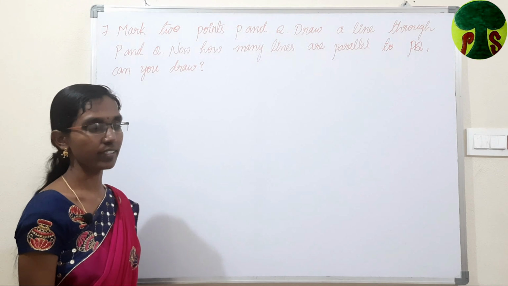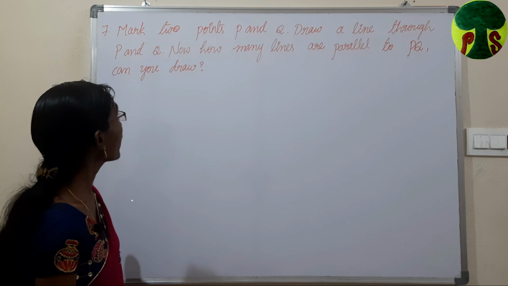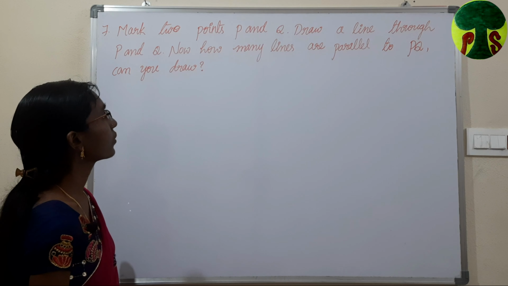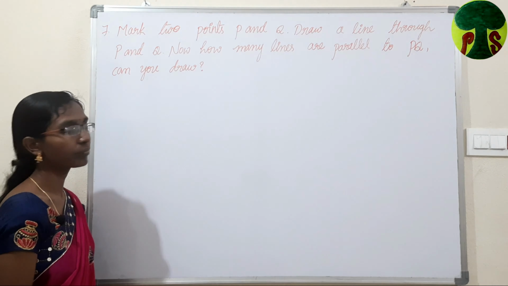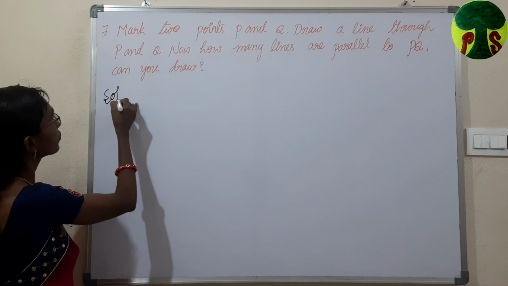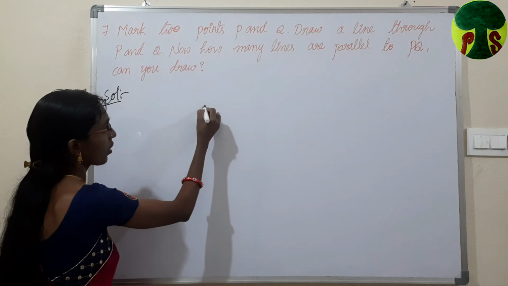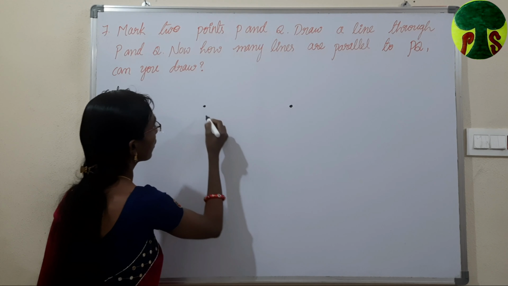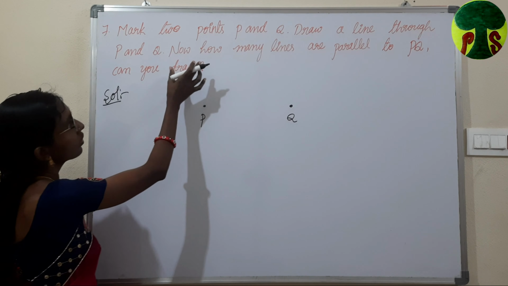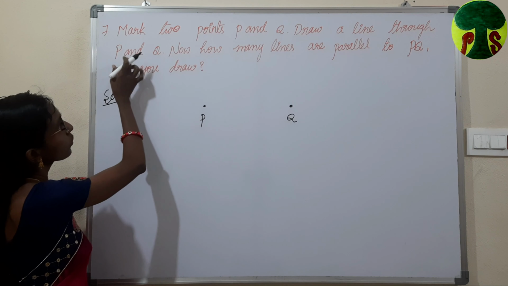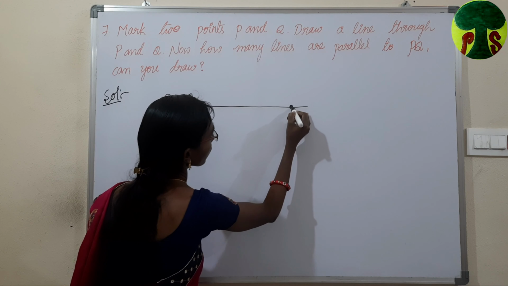Another problem from this exercise. Mark 2 points P and Q. Draw a line through P and Q. Now how many lines are parallel to PQ? Can you draw? Solution. We have to mark 2 points P and Q. Let us mark 2 points P and Q. Now we have to draw a line through PQ. I am drawing one line through these 2 points.